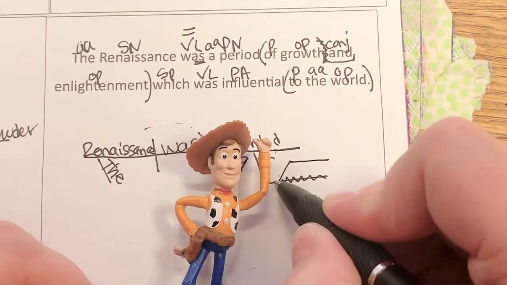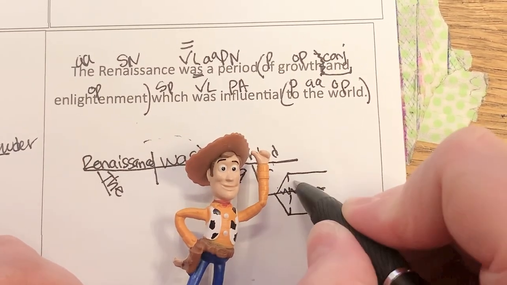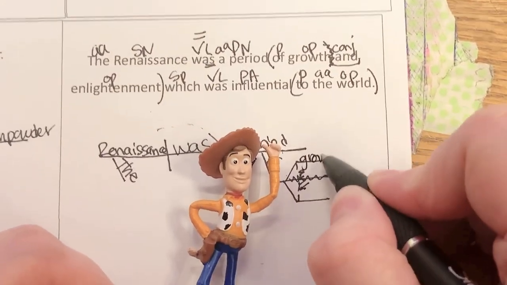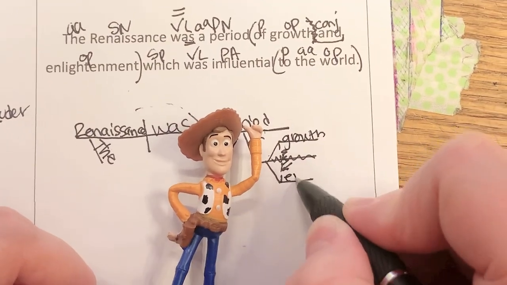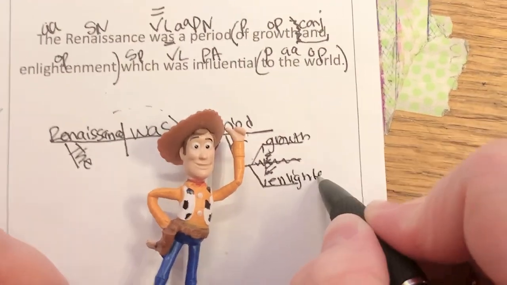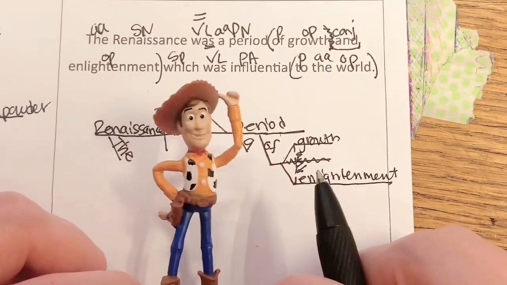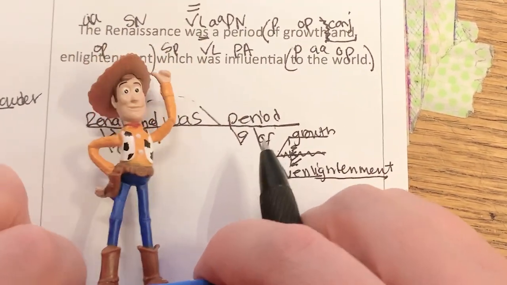And we have to make a rocket here. But our and, growth, and enlightenment. Very good, very good. All right, let's go to our next clause.